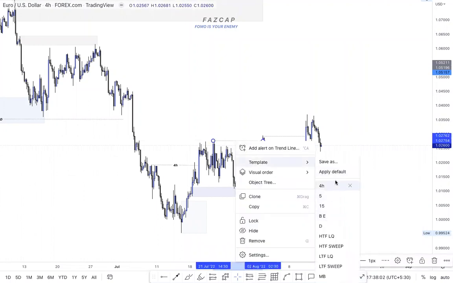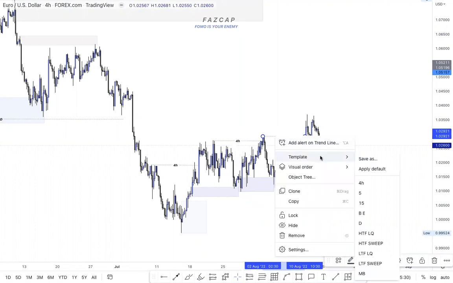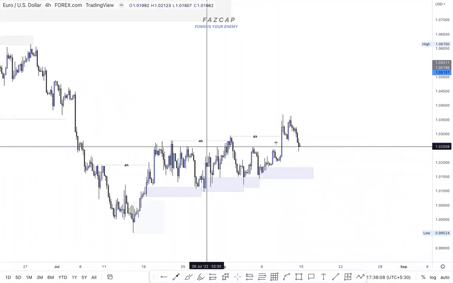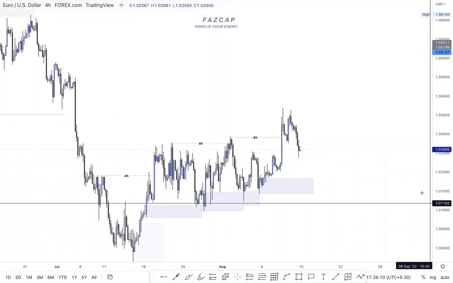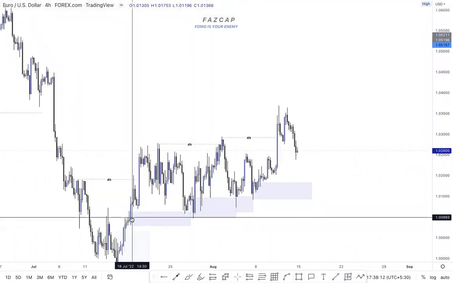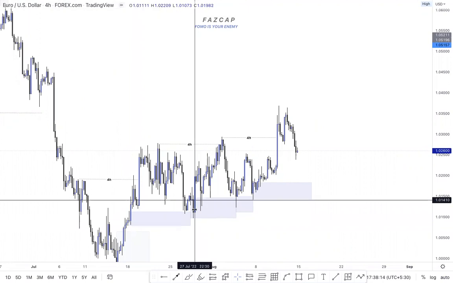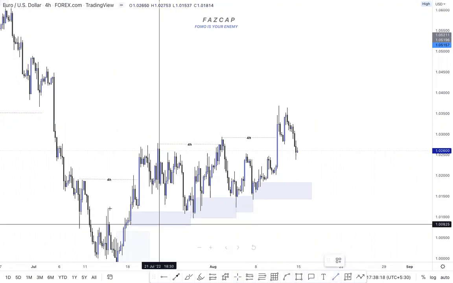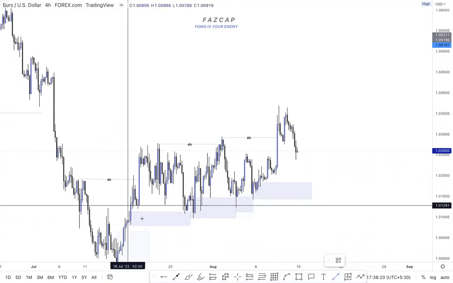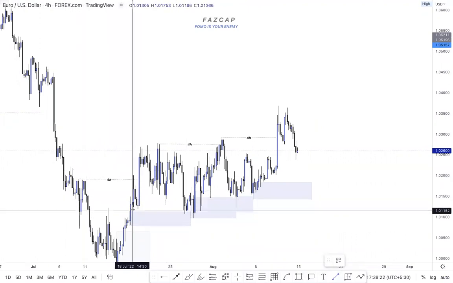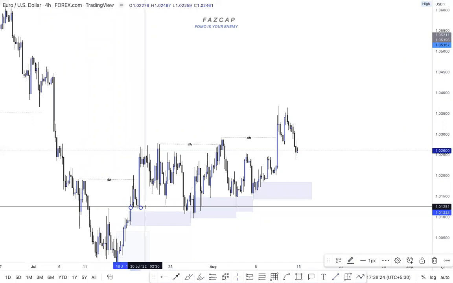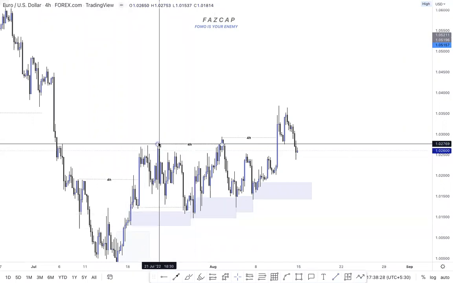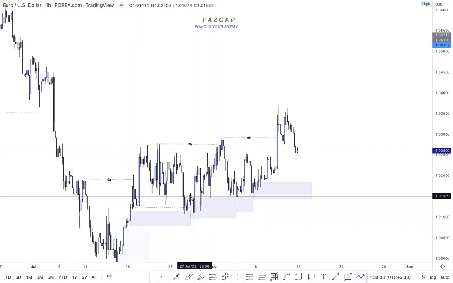If I just mark this, we have this 4 hour structure, 4 hour break of structure, 4 hour break of structure. I'm just justifying on a lower time frame that the market had gone from here. Why? Because before breaking this structure, nothing got swept, and there was liquidity resting here, and the market swept this liquidity, hit this PY, broke this PY, and hit this